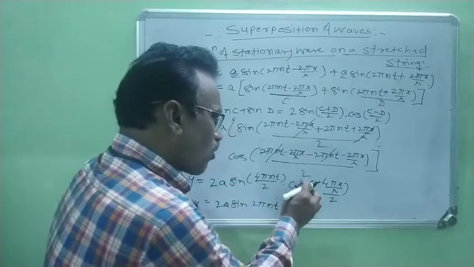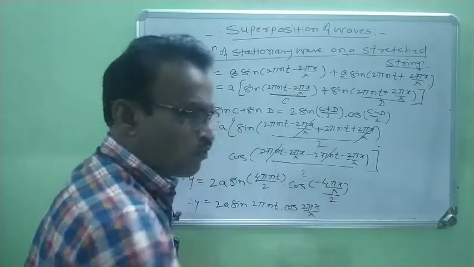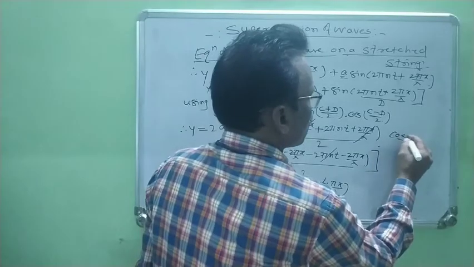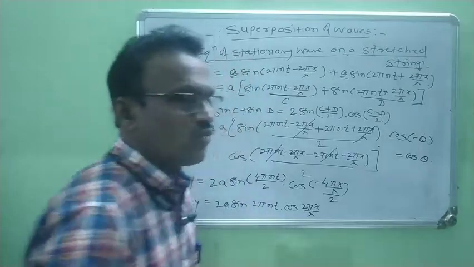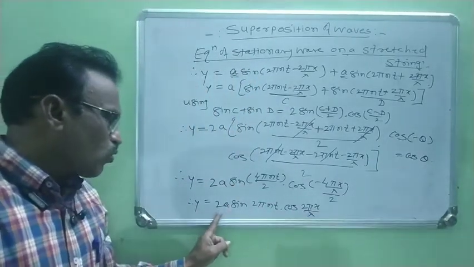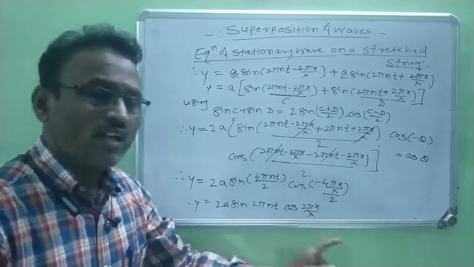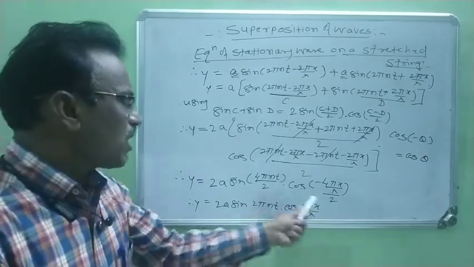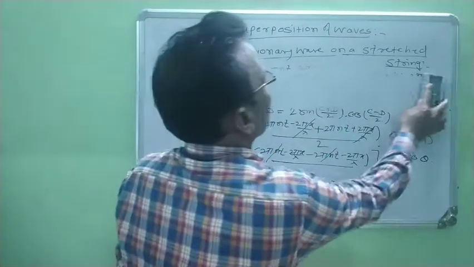Now in this case cos of minus 2πx/λ becomes positive, because we use here cos of minus theta is equal to cos of theta, right? Using this identity, we write y equal to 2a sin 2πnt into cos of 2πx/λ. Now we rearrange these terms.